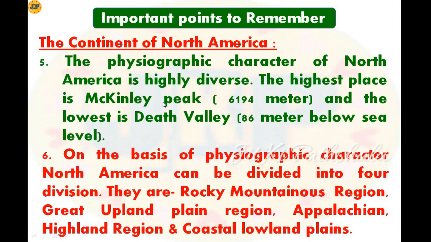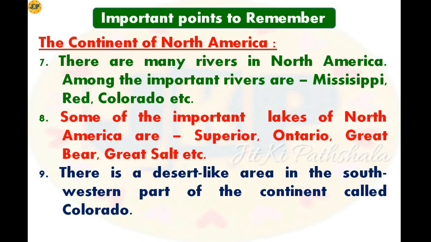The next point is, on the basis of physiographic character, North America can be divided into 4 divisions. If we see the physiographic character of North America, then we can divide it into 4 divisions. These are the Rocky Mountainous region, Great Upland Plain region, Appalachian Highland region and Coastal Lowland Plains. These are the divisions of North America. Next point it is, there are many rivers of North America. Among the important rivers are Mississippi, Red, Colorado, etc.